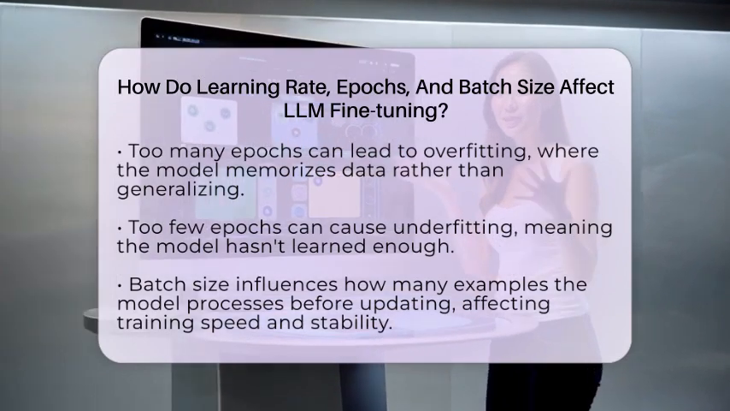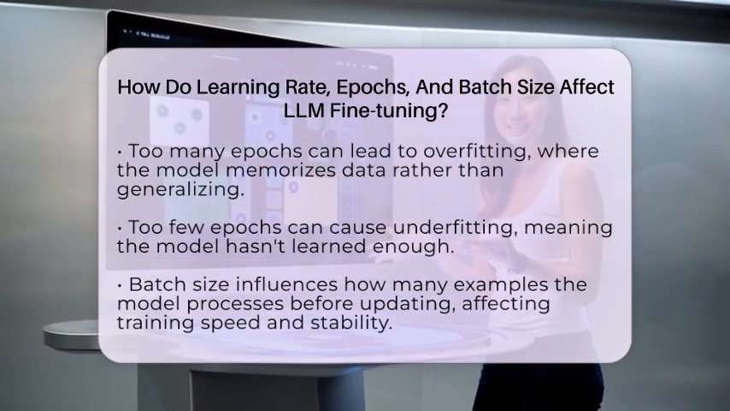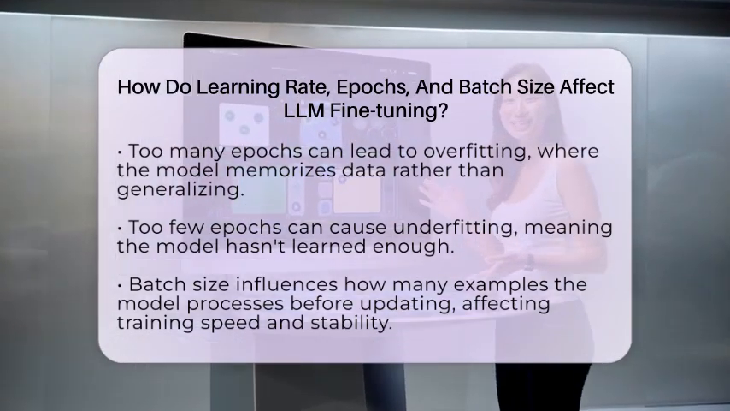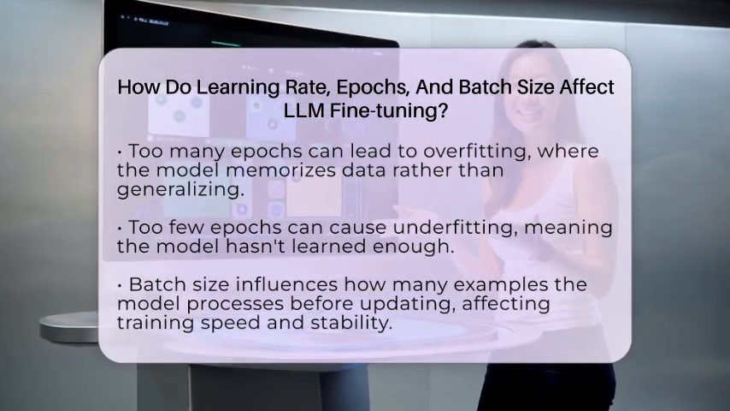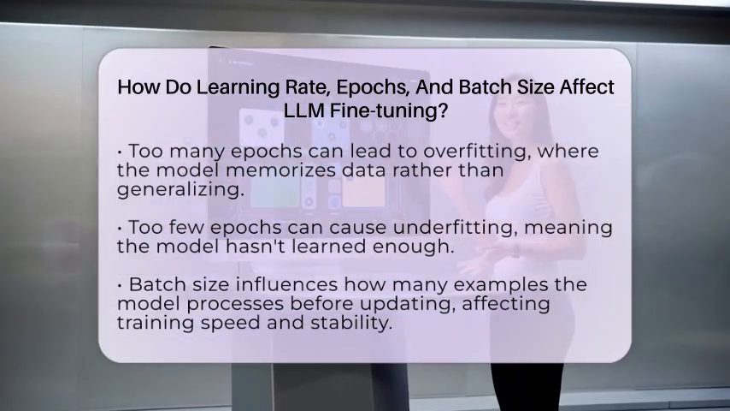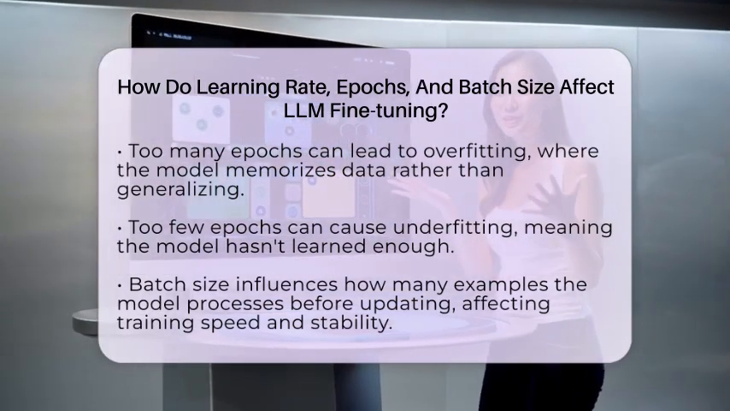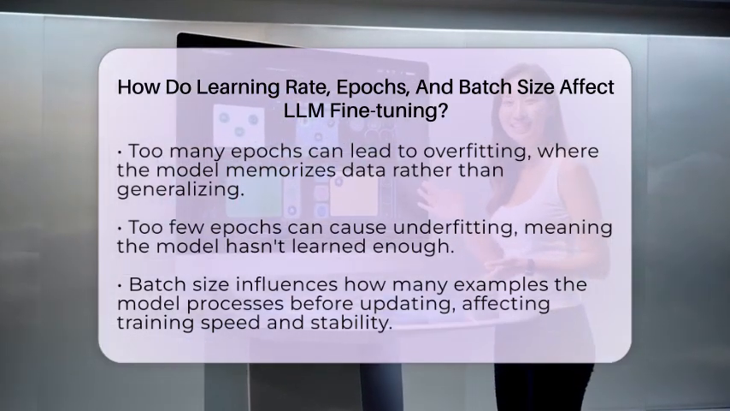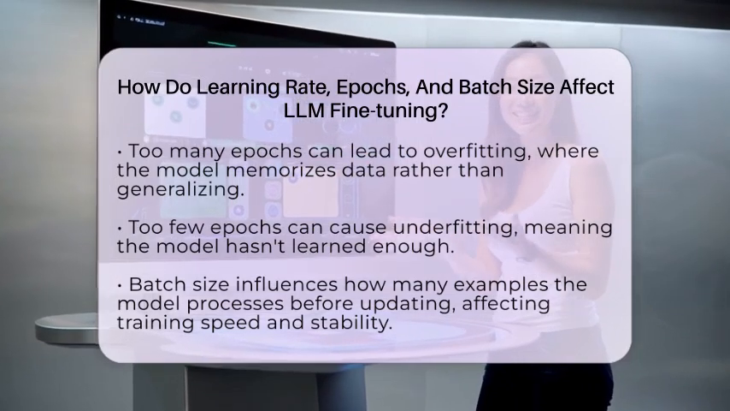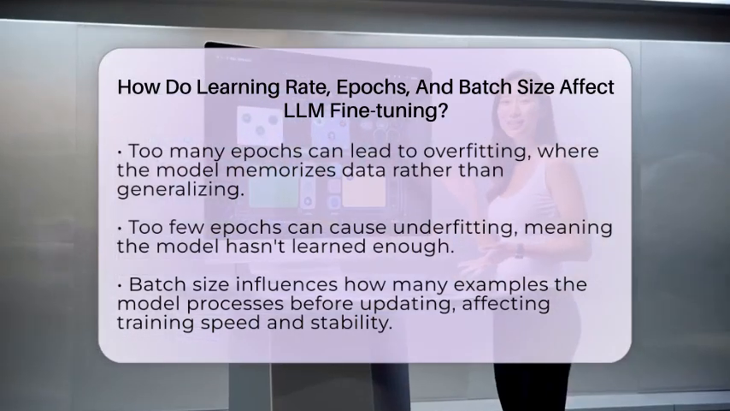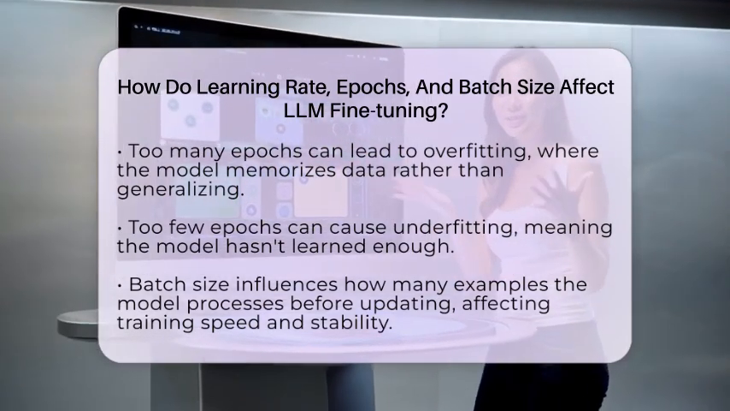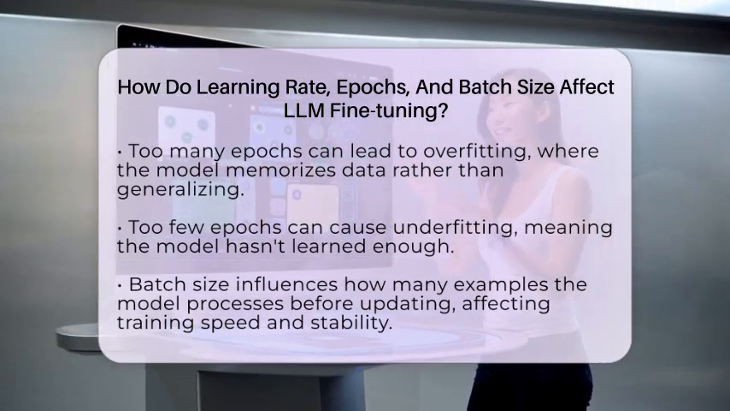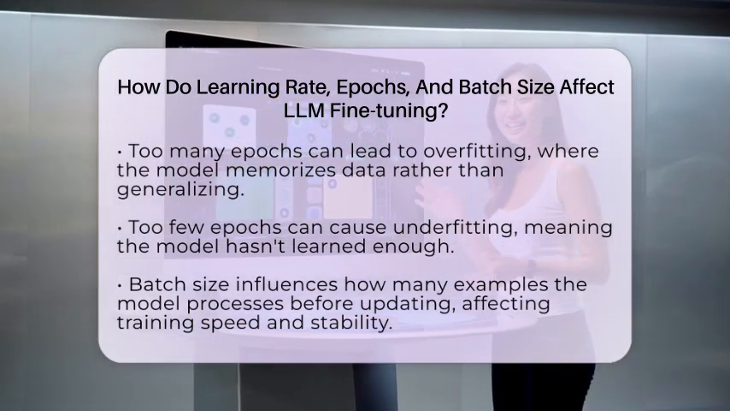Now, batch size is about how many examples the model looks at before it updates its understanding. Smaller batches mean the model updates more often, but each update is noisier. This can help the model generalize better but makes training slower. Larger batches give more stable updates because they average over more data. They can speed up training and improve accuracy, but they need more memory and processing power.